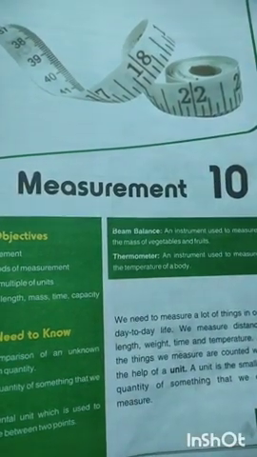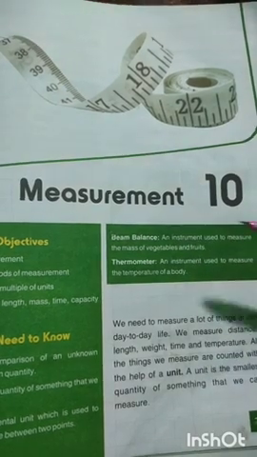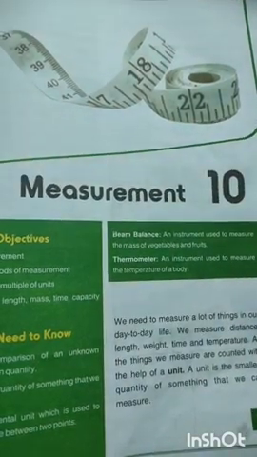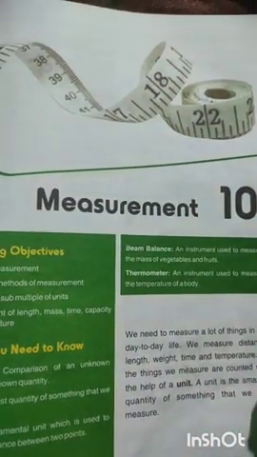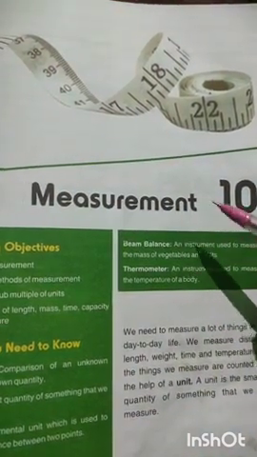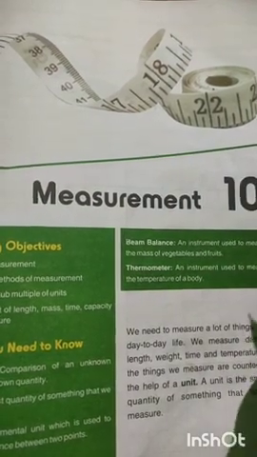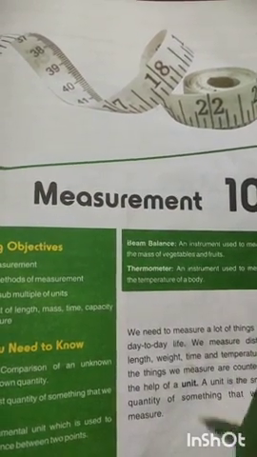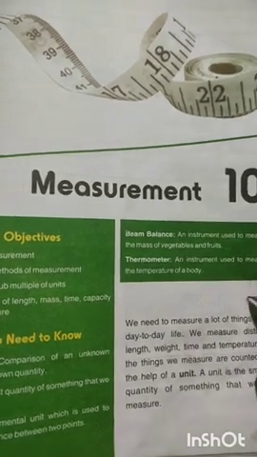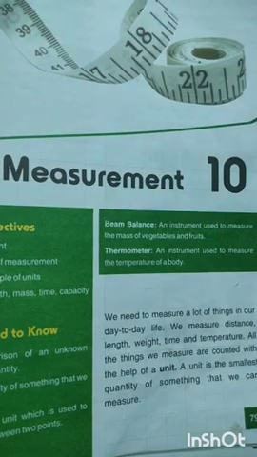Hello students, this is your general science class and today we will learn our new chapter, which is measurement. So students, firstly you need to understand what measurement is. Measurement is the act or process of measuring something, or we can say a comparison of an unknown quantity with a known quantity.